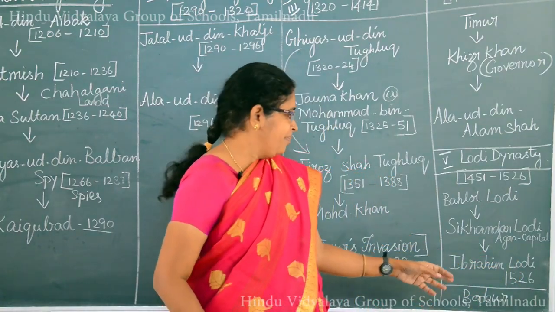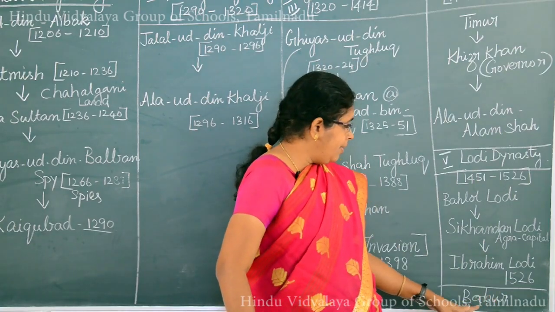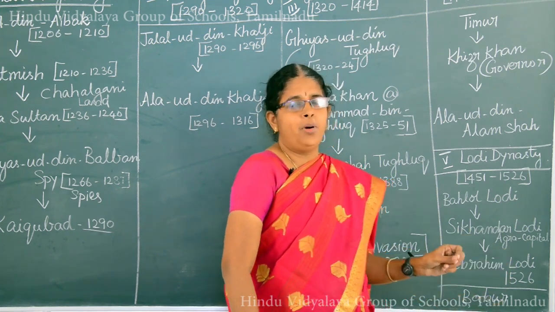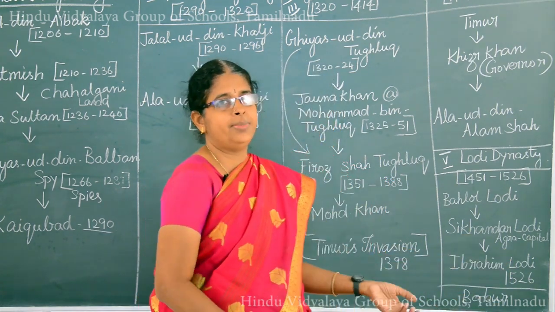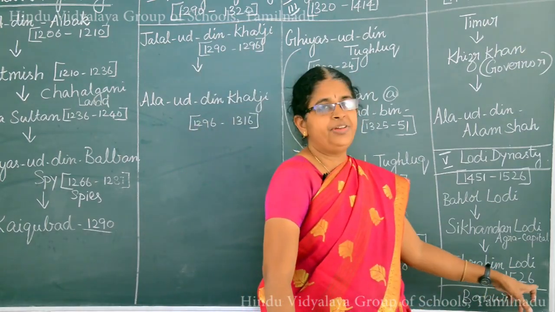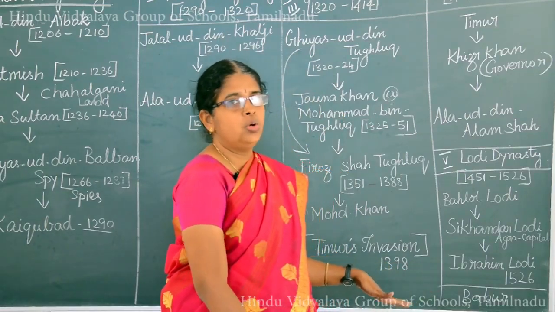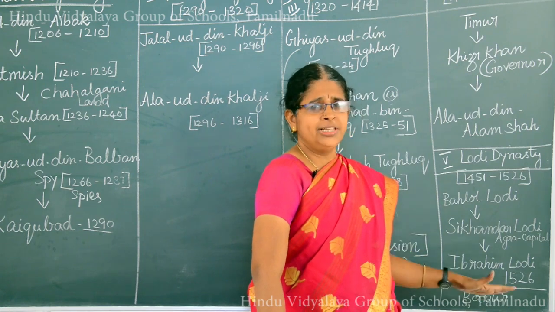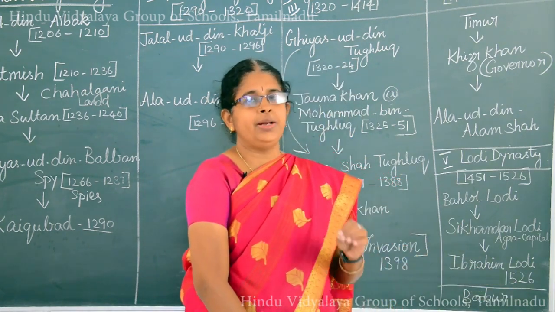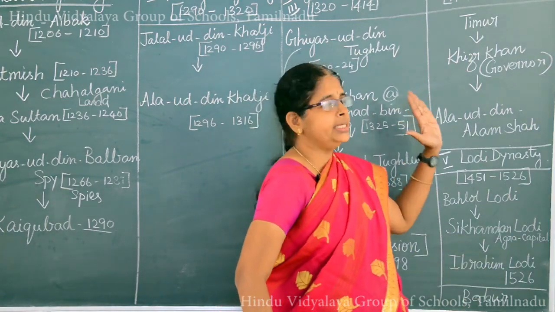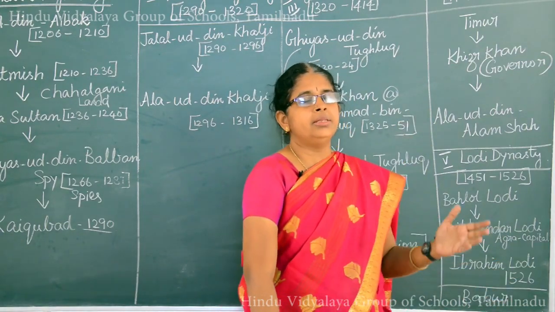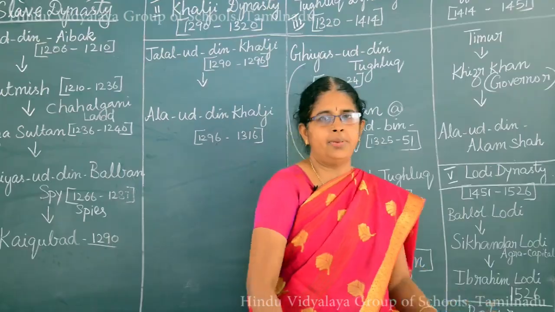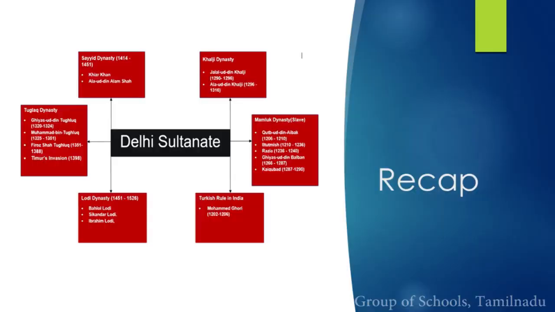This Ibrahim Lodi was defeated by Babur. They fought in the Panipat war, okay, you might have heard, it is said to be a famous war, the Battle of Panipat. So in 1526, the Delhi Sultanate rule came to an end, and Babur is said to be the first person who started the first ever Mughal empire in India. So after the Delhi Sultanate, the next empire that came to Delhi is the Mughal empire under the leadership of Babur.